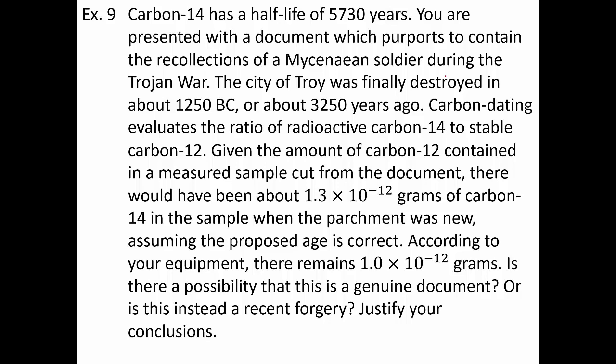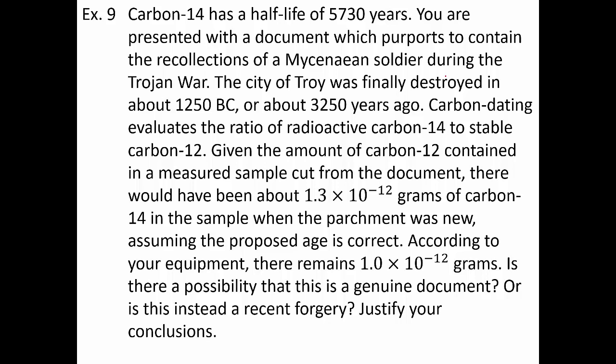Given the amount of carbon-12 contained in a measured sample cut from the document, there would have been about 1.3 times 10 to the negative 12 grams of carbon-14 in the sample when the parchment was new, assuming the proposed age is correct. According to your equipment, there remains 1 times 10 to the negative 12 grams. So again, it would have had 1.3 times 10 to the negative 12th when it started. Now it has 1.0 times 10 to the negative 12 grams.